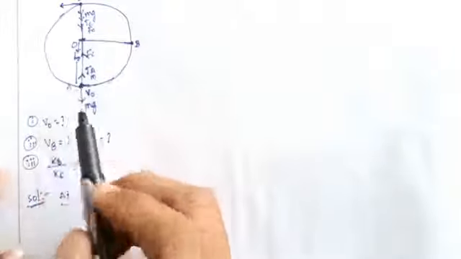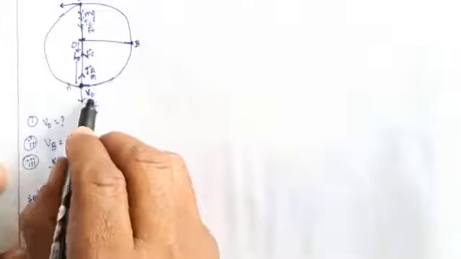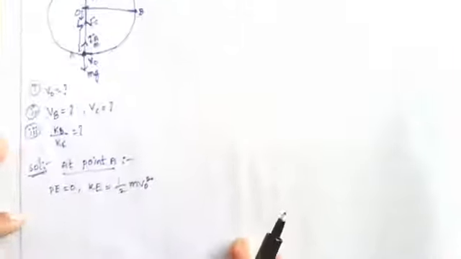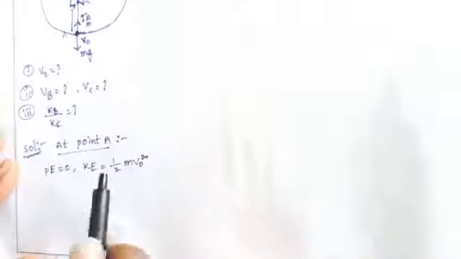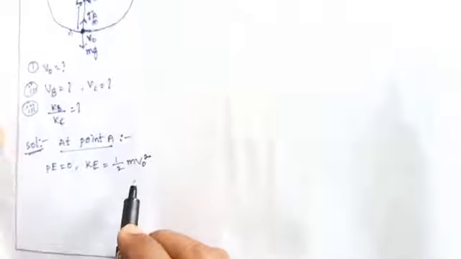The height of the metal bob is 0, so the potential energy at point A is 0. What is the kinetic energy? With V naught as the velocity, the kinetic energy is 1/2 m v naught squared. So PE equals 0, but KE equals 1/2 m v naught squared.